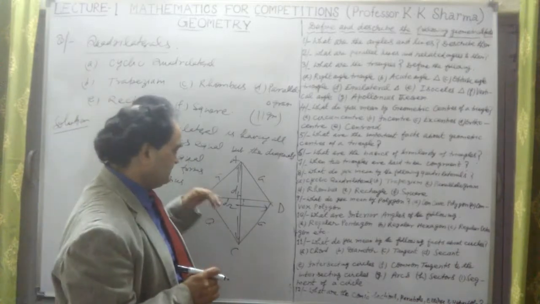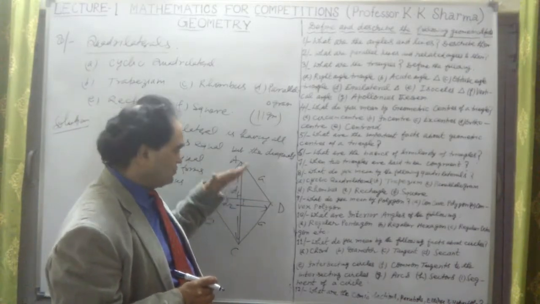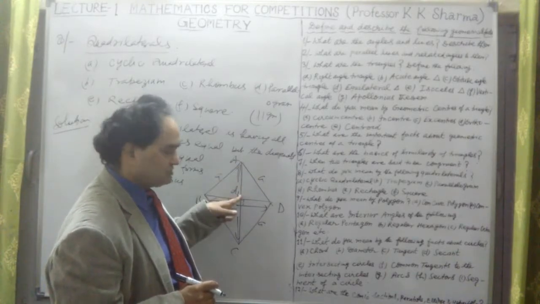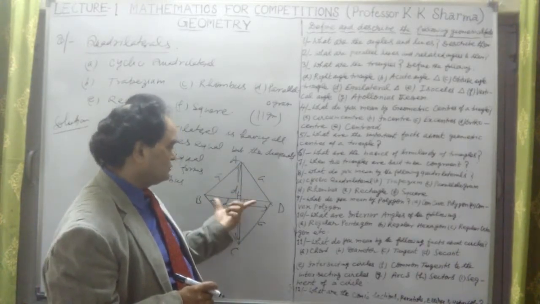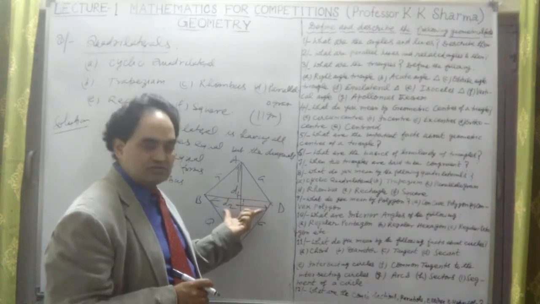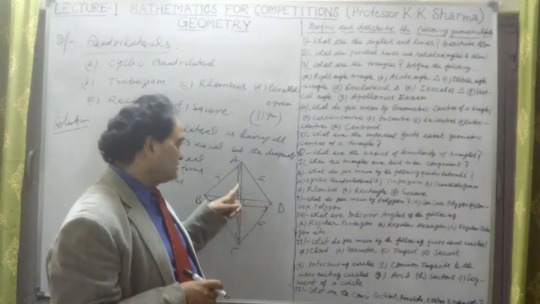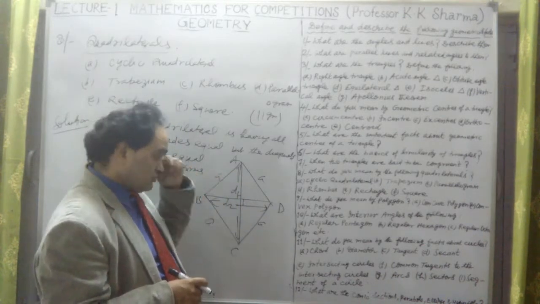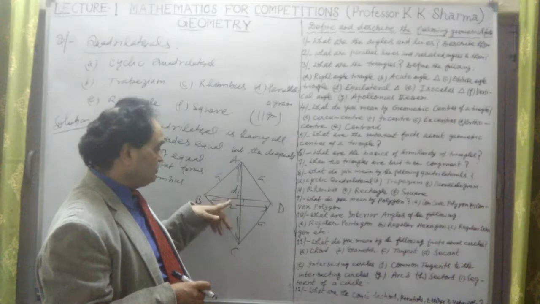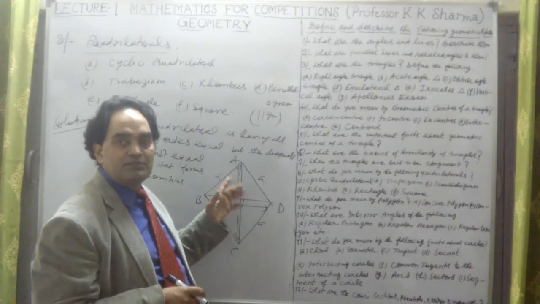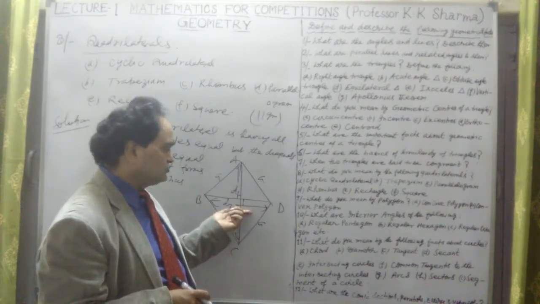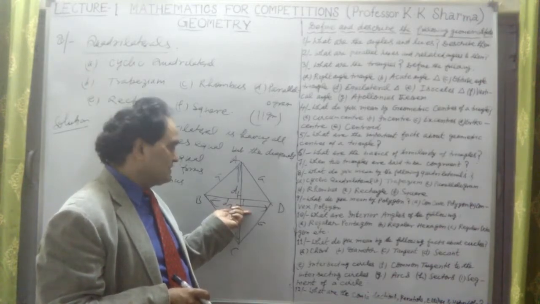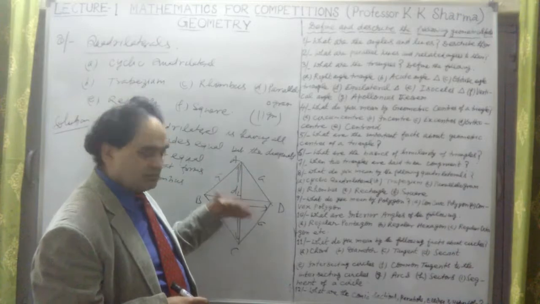Okay, but if I take the area of this, and these are two sides here. So this is the height and this is the base here. So the diagonal D2 is the base, and this D1 by 2 is the height in this situation. So that is half D1 into D2. The area of this is half D1 into D2. Why? This is D2, the diagonal, because this area will be the same.